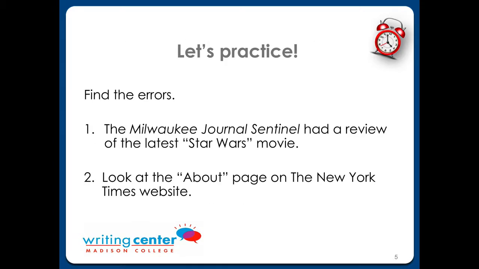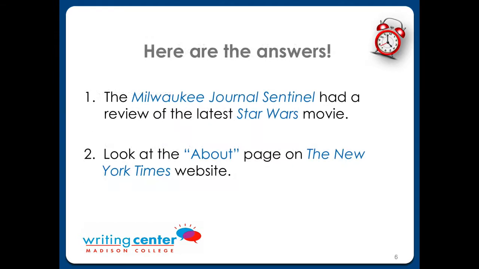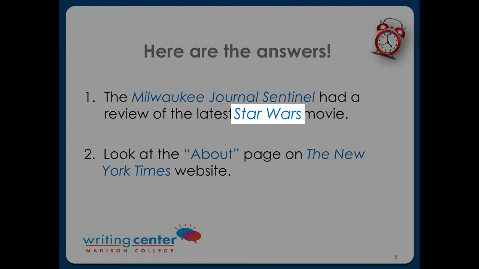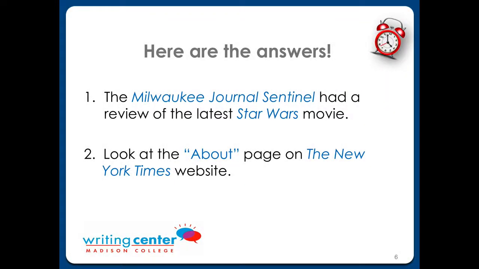Pause this video and find the errors in the sentences on the slides. In this first sentence, Milwaukee Journal Sentinel and Star Wars are what we want to evaluate. Both are actually large works. They have different parts to them, so both would be in italics. In the second sentence, we need to decide what to do with "About" and the New York Times. "About" is one piece of the website, so it's in quotation marks. The name of the whole website, the New York Times, would be in italics.